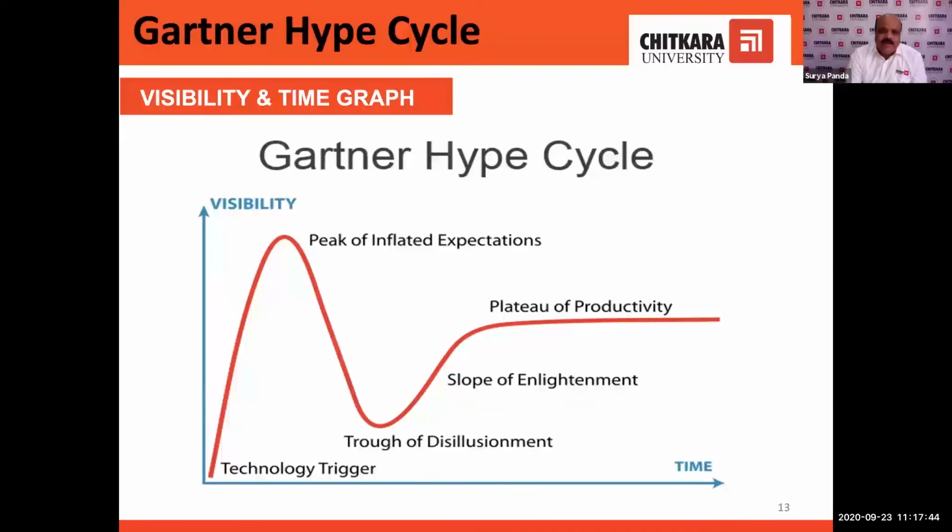Now, before showing the real innovations, I would like to discuss Gartner's hype cycle. Whenever we find a problem and try to find the solution, we use the latest technology, the latest techniques, to resolve that particular problem. If I solve a particular problem by using old technology, it may not be effective.